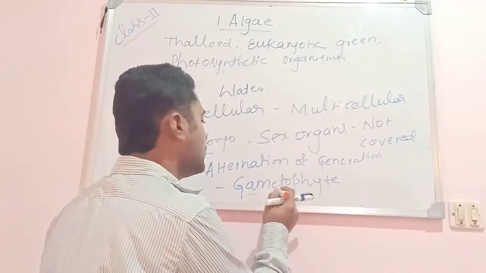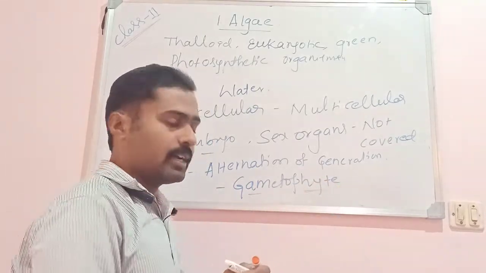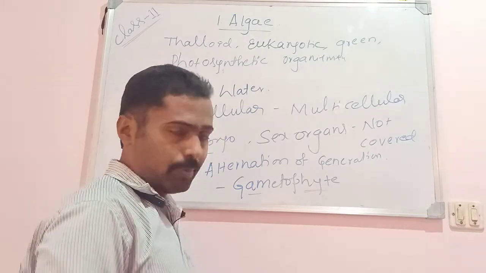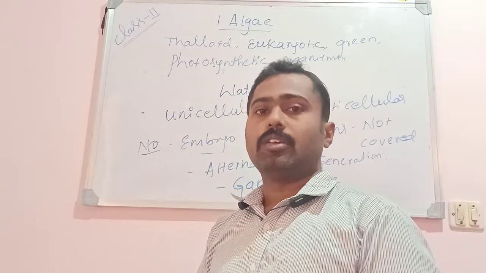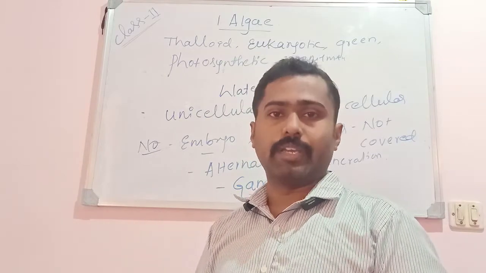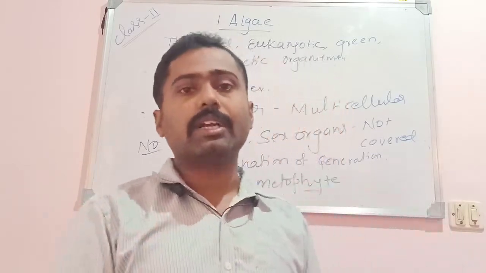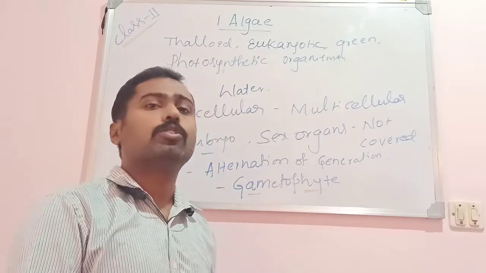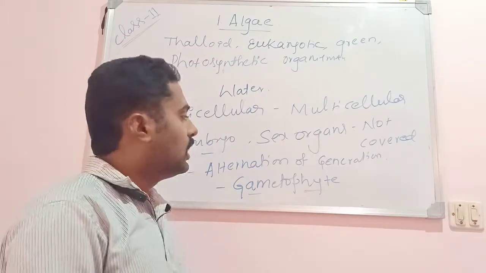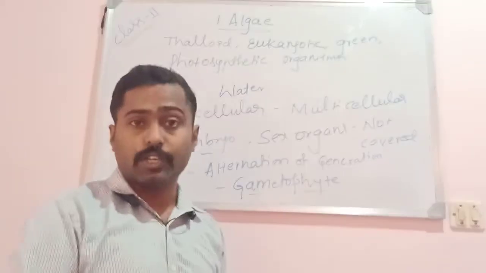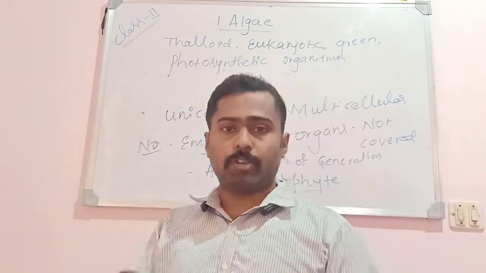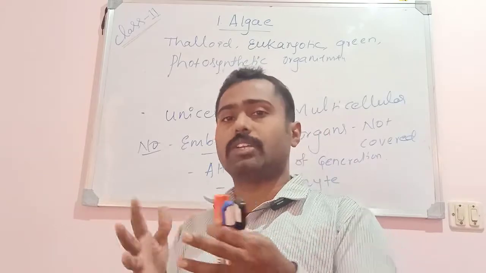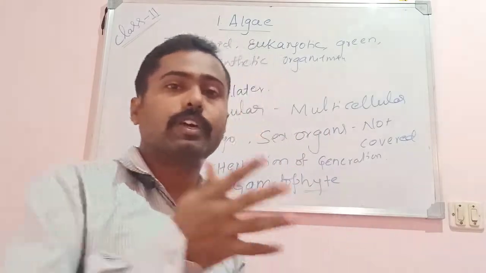Those plants which majorly produce gametes are considered gametophytes. The dominant plant body, the greenish plant body we see in algae as well as in bryophytes, is majorly the gametophyte. The sporophyte is dependent on the gametophyte, or in some primitive algae it is even reduced. In some forms, two independent forms can be seen, the sporophyte and the gametophyte.